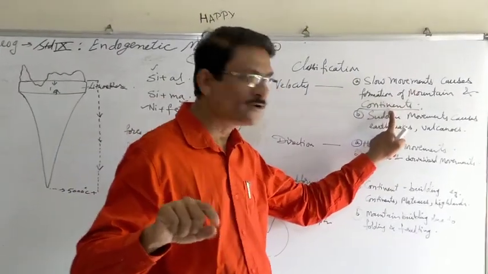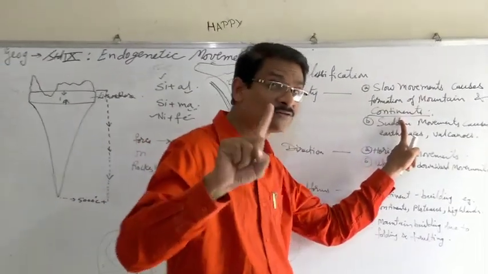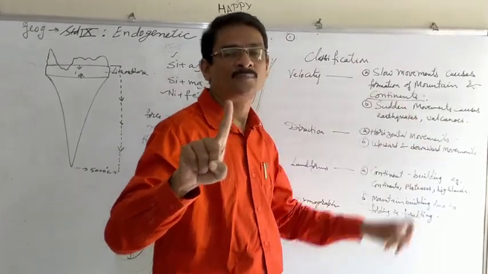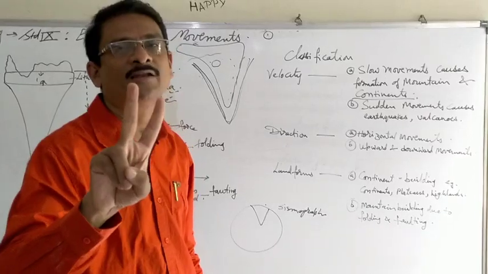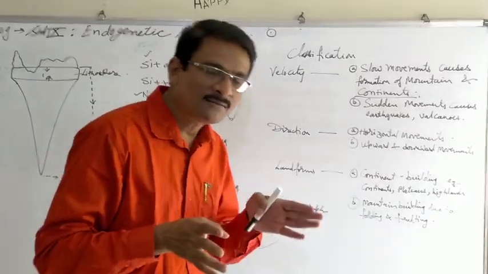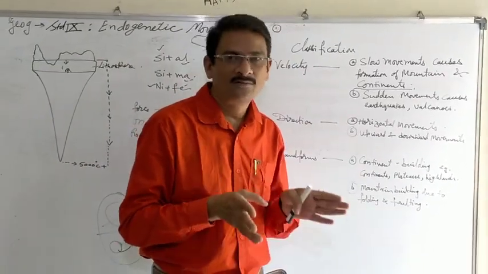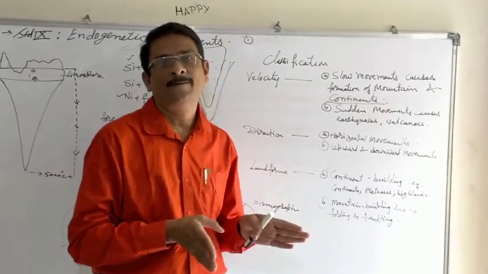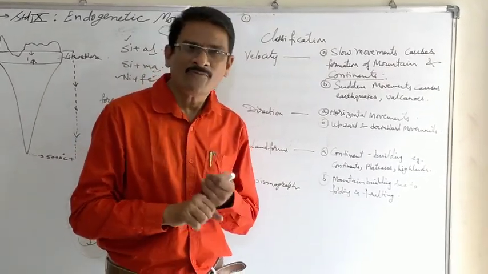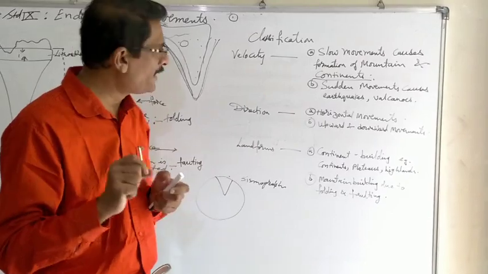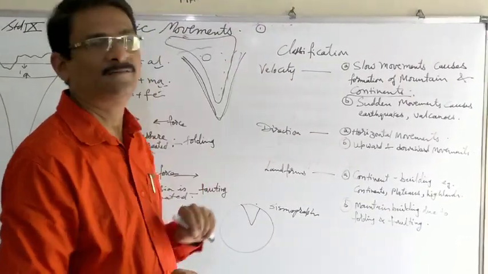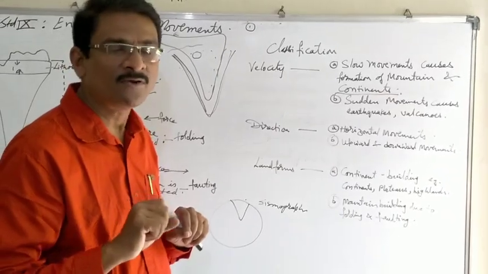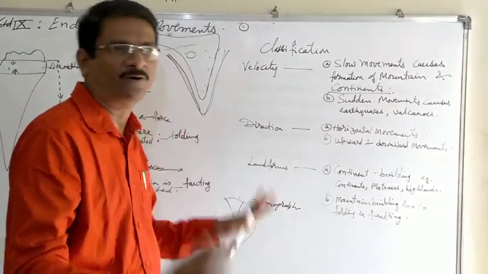slow movements once the continents are created, there are certain parts of the continents which are not vulnerable to earthquake or volcanic eruption. For example, the Deccan Plateau of India. Here we do find earthquakes, but they are either on the western or eastern Ghats, not at the center. Now, this is something we have to understand all over the world.